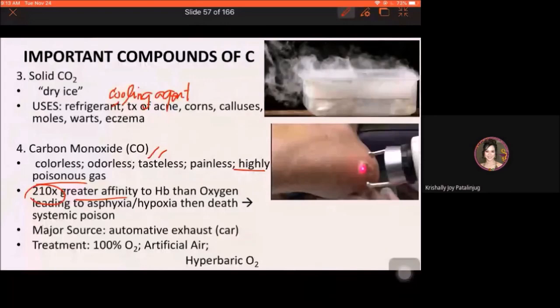So say for example, naka-absorb gid ka og high amounts of carbon monoxide. Okay? So imagine niyo na ani siya ang blood vessel. You have, syempre, dili man gyud na makita ang gases, di ba? Pero imagine, hypothetical lang, carbon monoxide na siya ha.